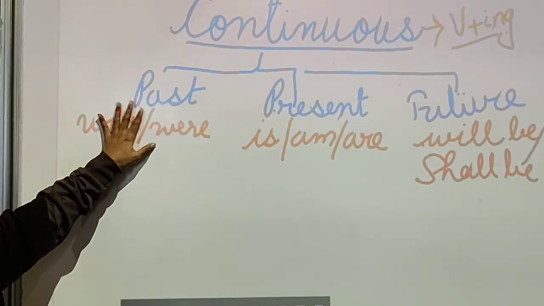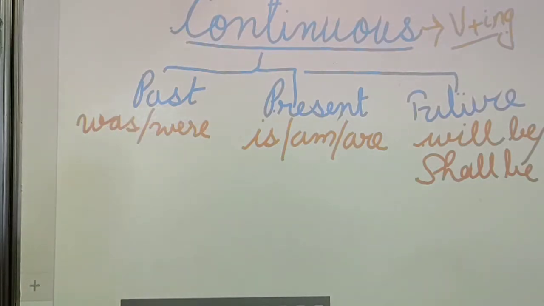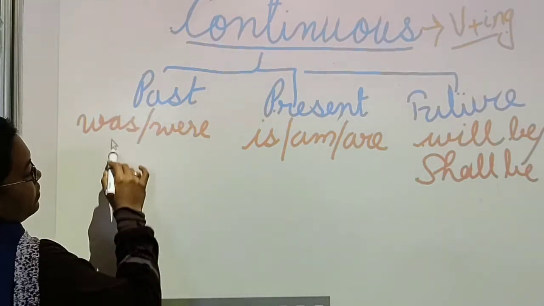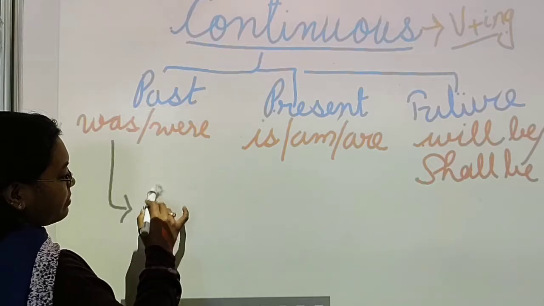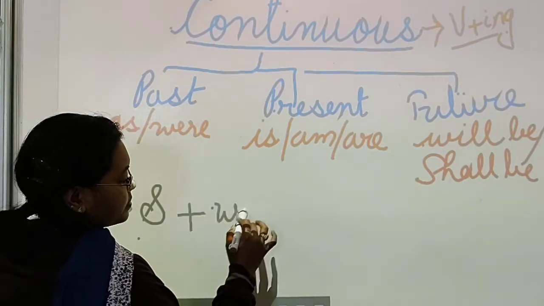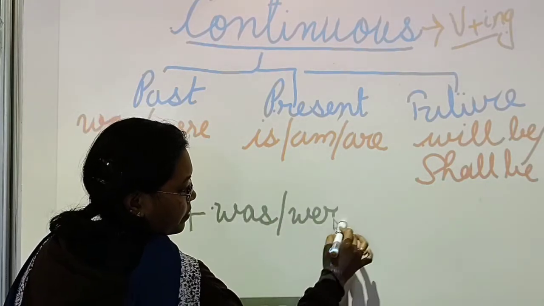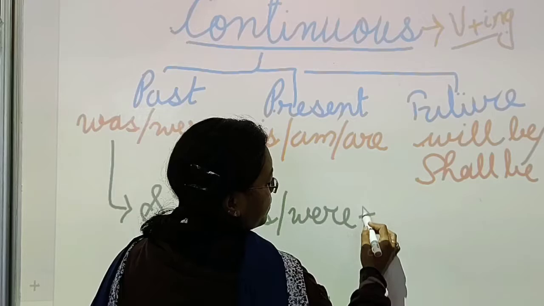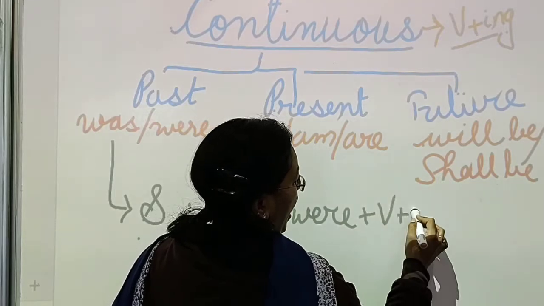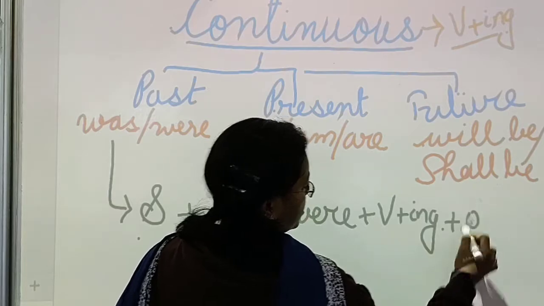Okay, so first of all let us go with the formula of past continuous tense. The formula for the past tense is subject plus was or were plus verb in ing form plus object.